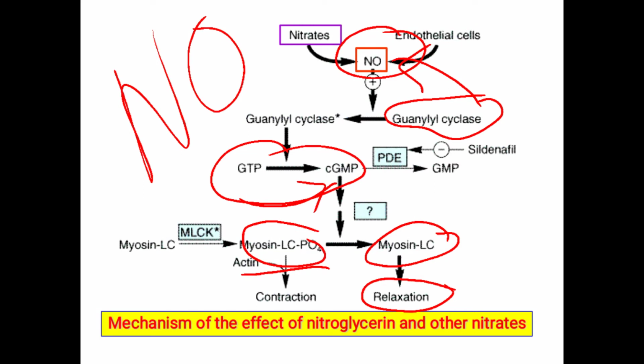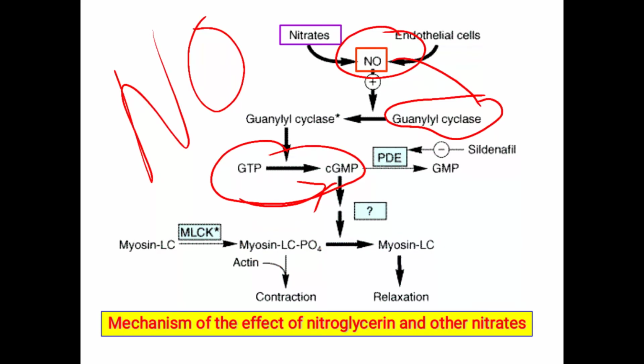So, generally, cyclic GMP is responsible to activate the enzyme protein kinase, and this kinase enzyme is responsible for the phosphorylation or dephosphorylation. So, generally, this kinase enzyme dephosphorylates this myosin light chain kinase phosphate into the myosin light chain, and this myosin light chain is responsible for the relaxation of the vessels.